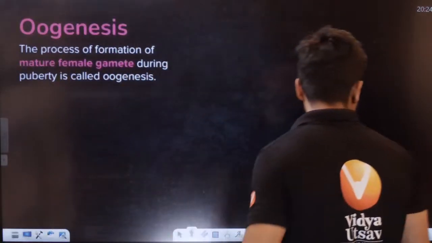Energy comes from the mitochondria, because mitochondria is present in the middle piece. The middle piece has mitochondria, right? Okay, students, let's just start.